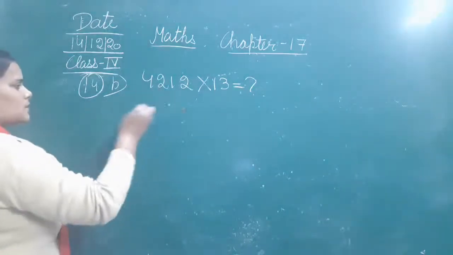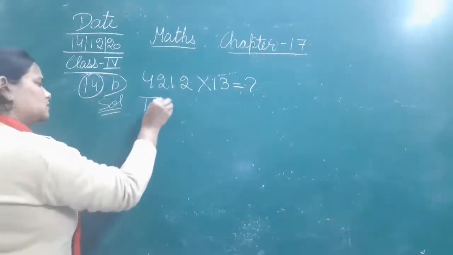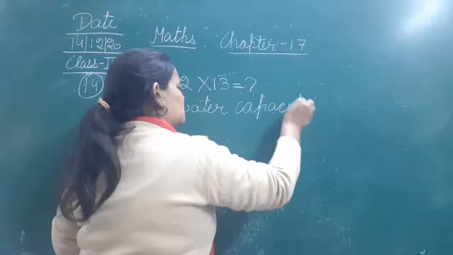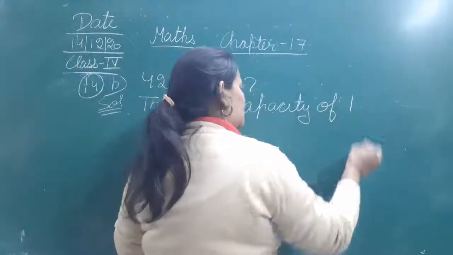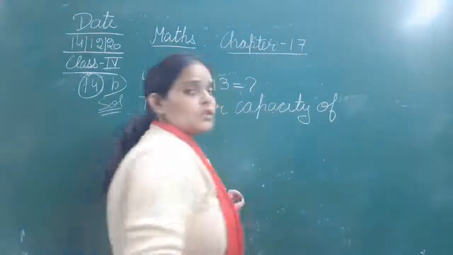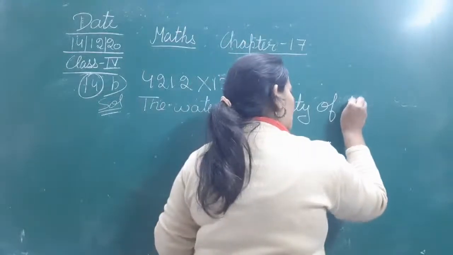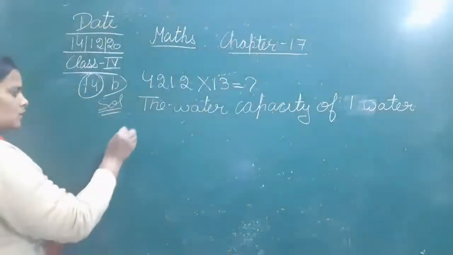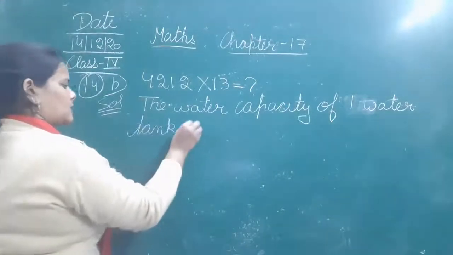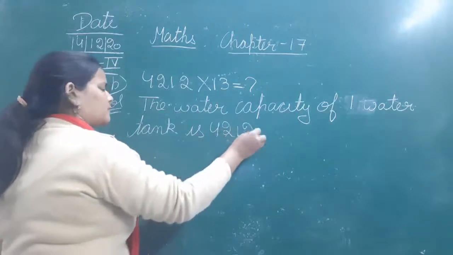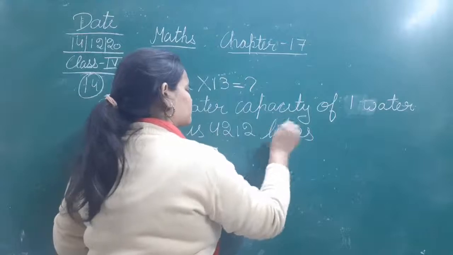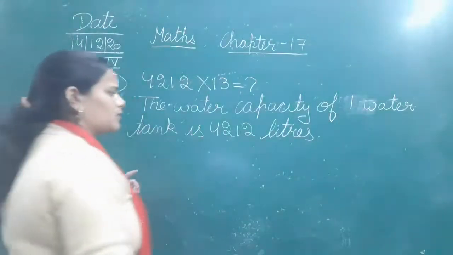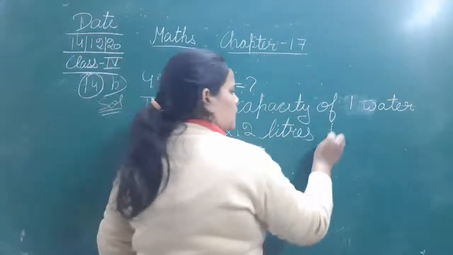Okay, so the story for this is: the water capacity of one water tank is 4,212 liters. Full stop.